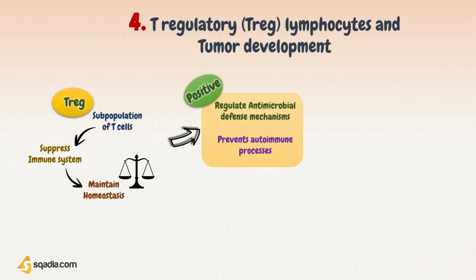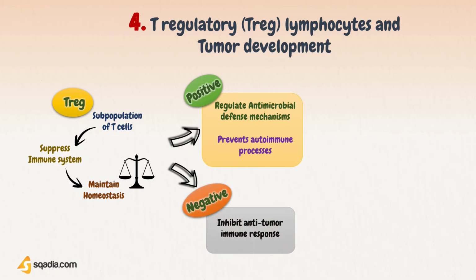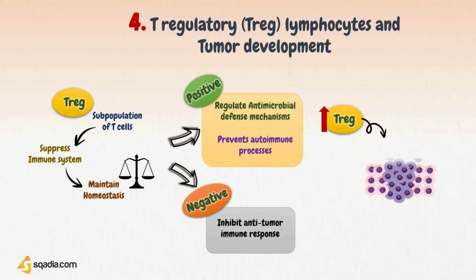But under certain conditions, regulatory T lymphocytes may exert a negative effect, inhibiting the antitumor immune response. Elevated numbers of Treg cells have been observed within the tumor mass and in close proximity to the tumor. And this increased frequency of Treg cells causes problems by suppressing immune cell functioning and inhibiting the anti-tumor immune response.